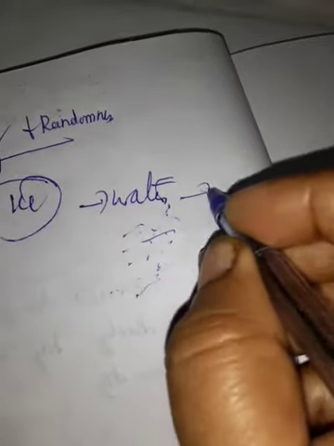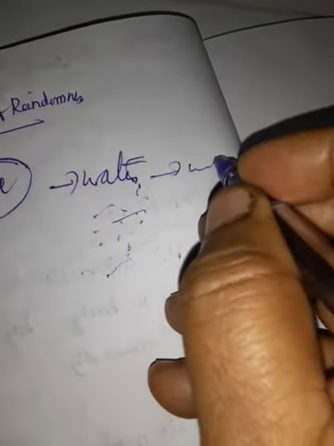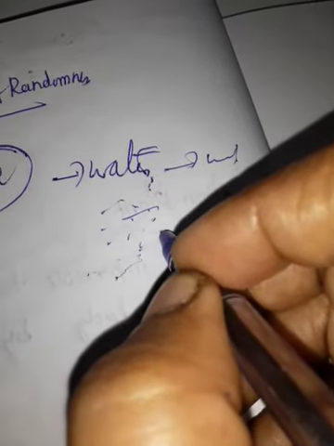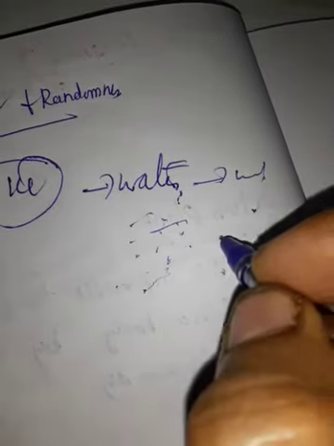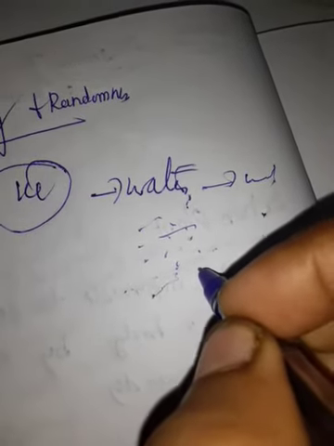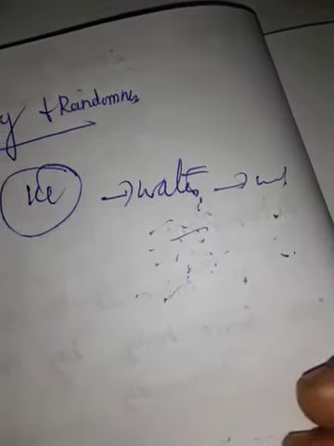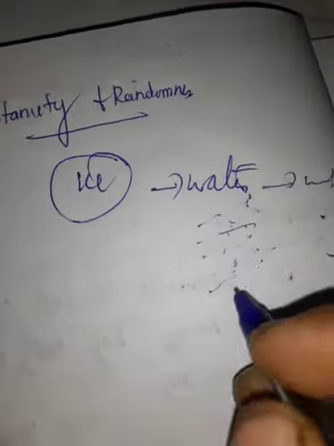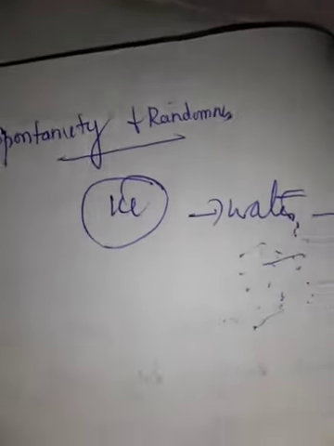When water is converted to water vapor, the molecules are more free to move compared to the liquid phase. So in other words, the randomness of the water molecules increases as ice melts into water or water evaporates. So based upon this, what is standard entropy change?